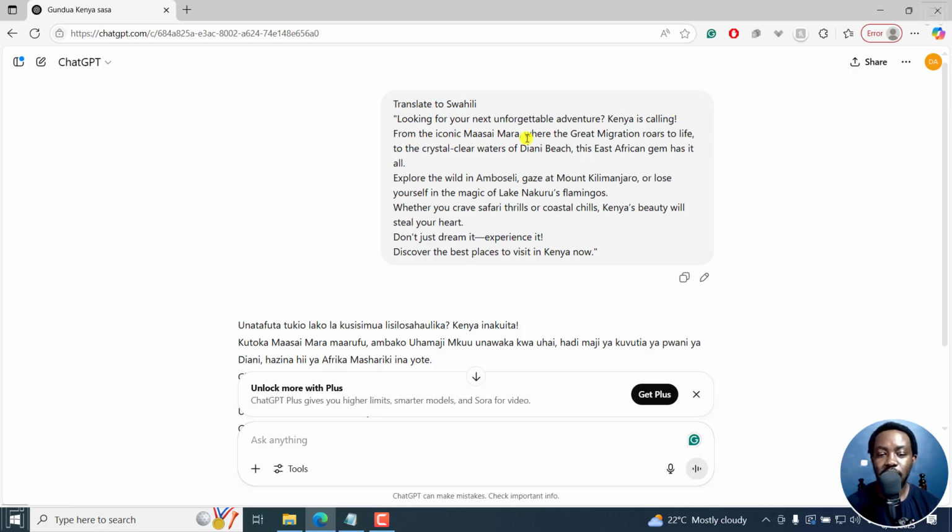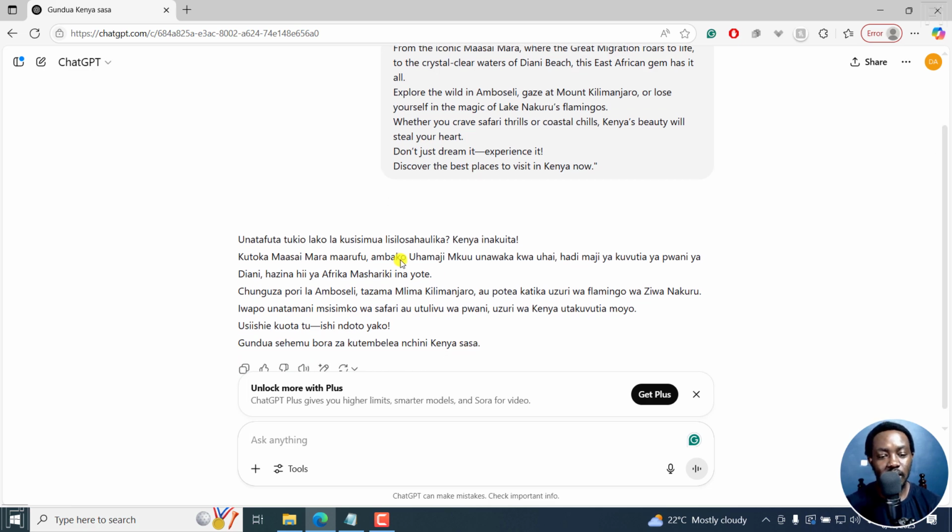From the iconic Masai Mara where the Great Migration roars to life, to the crystal clear waters of Diani Beach, this East African gem has it all. Kutoka Masai Mara maarufu, ambako uhamiaji mkuu unawaka kwa uhai, hadi maji ya kuvutia ya pwani ya Diani. Hazina hii ya Afrika Mashariki ina yote. So, more or less a really good translation, if I may say.